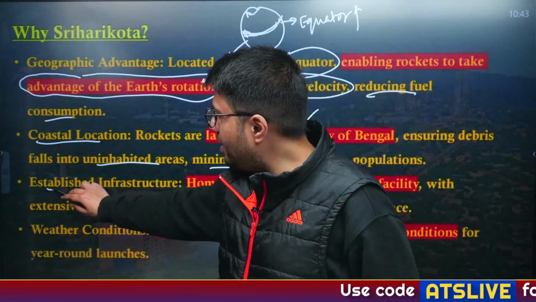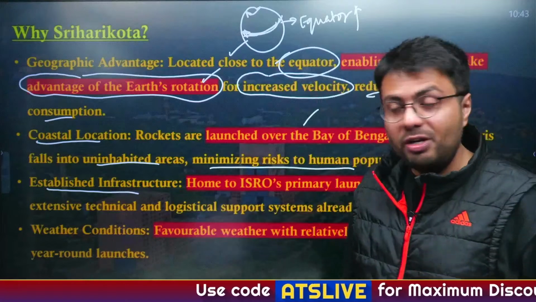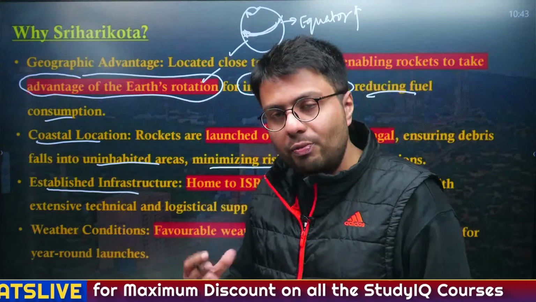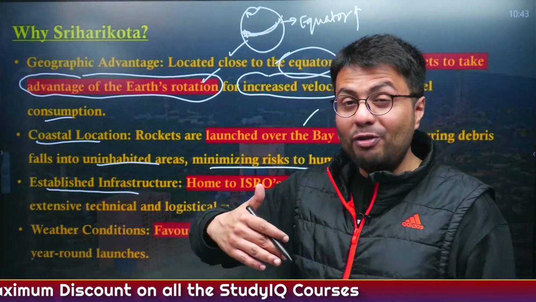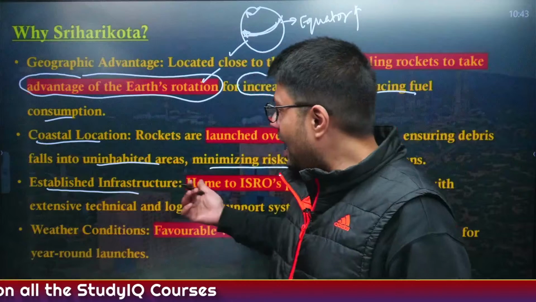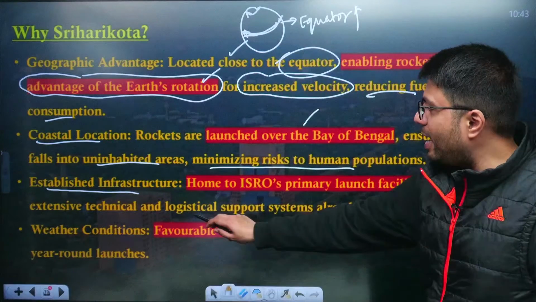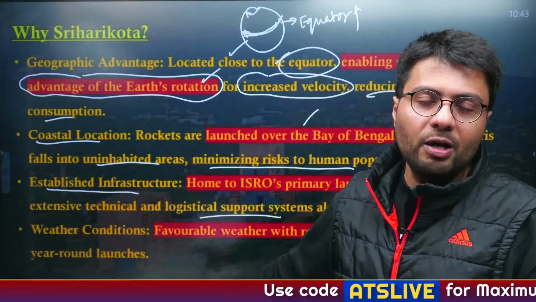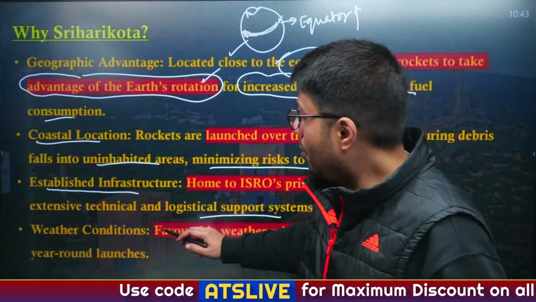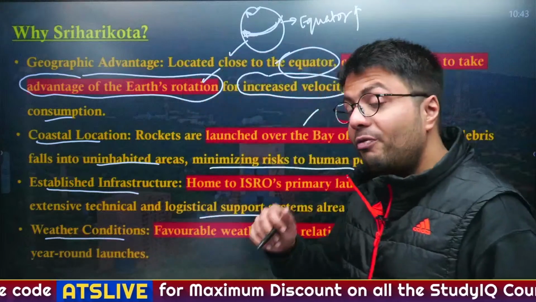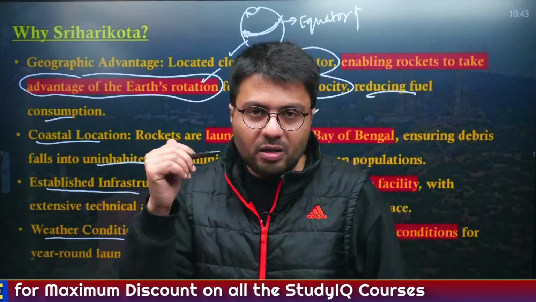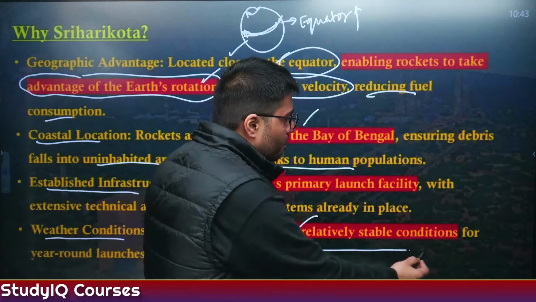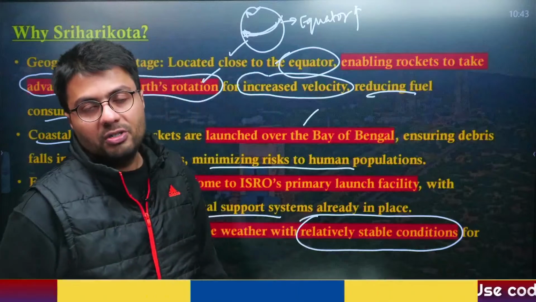Further, there is already established infrastructure in Sriharikota, so the cost of construction of new infrastructure and maintenance will also be less for ISRO, as it does not have to maintain any alternative site. That is why, to reduce the cost and provide the logistical support system, Sriharikota was chosen for the third launch pad as well. Also, there are very favorable weather conditions in Sriharikota, because disturbances in weather are not frequent, and it is a relatively stable condition as far as weather-related changes are concerned.